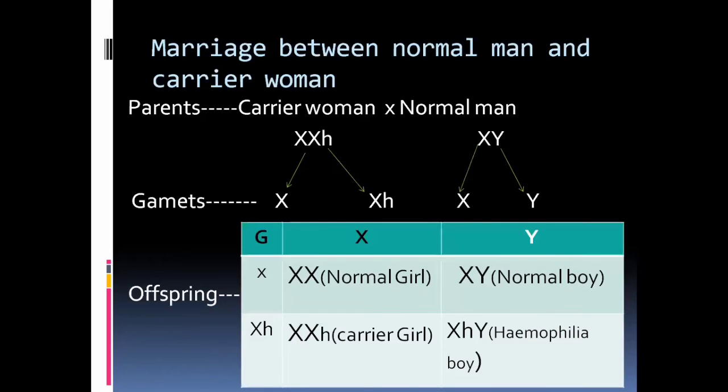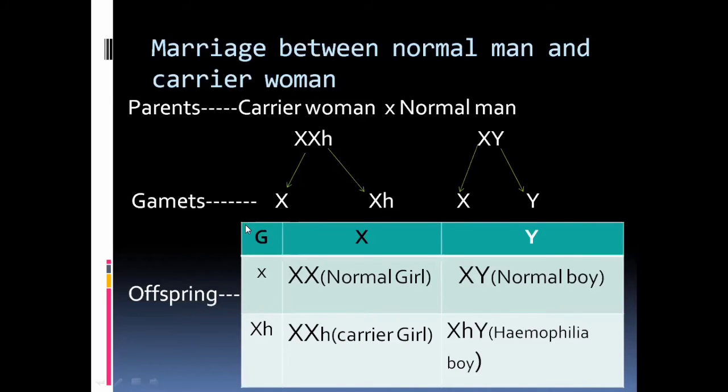And here is one more problem on the basis of hemophilia. Consider a marriage between a normal man and a carrier woman. These two are the parents: a carrier woman and a normal man. The carrier woman is considered as X X H, and the normal man is considered as XY chromosomes.